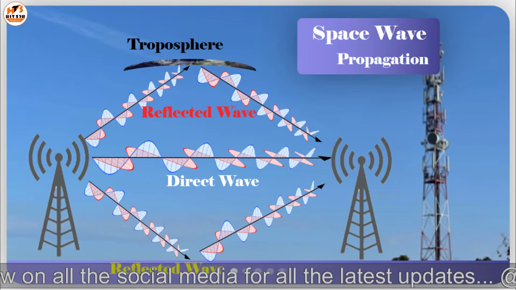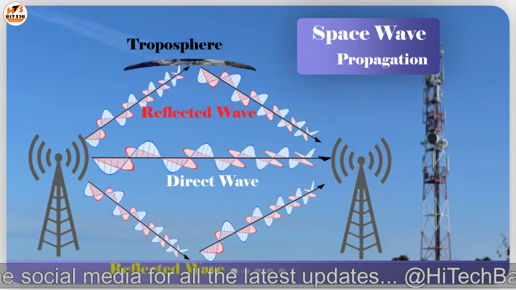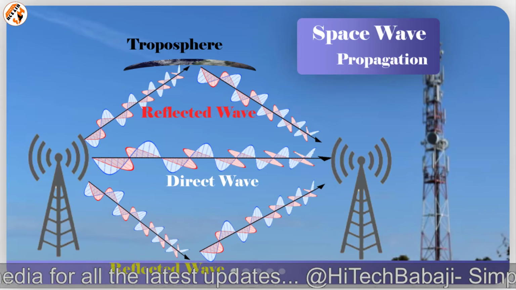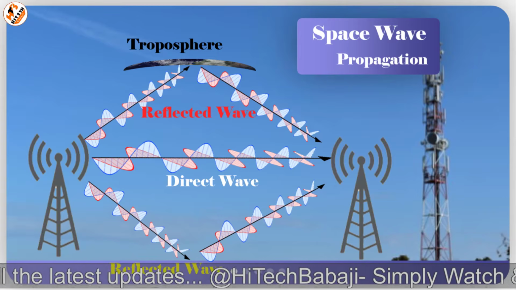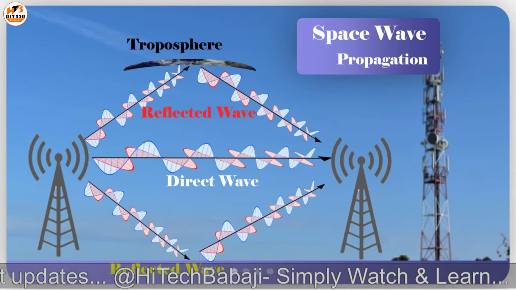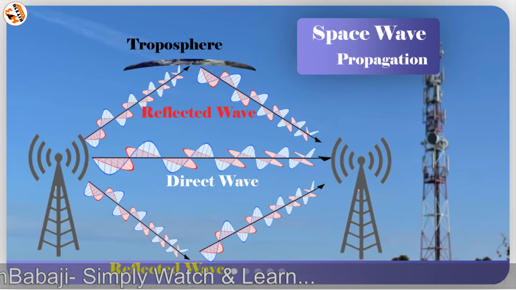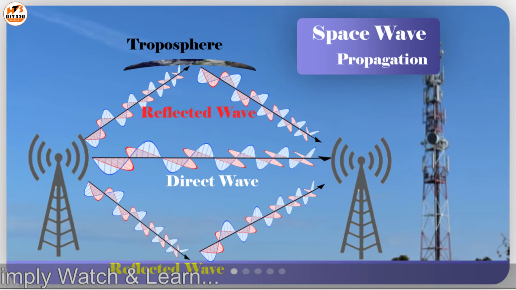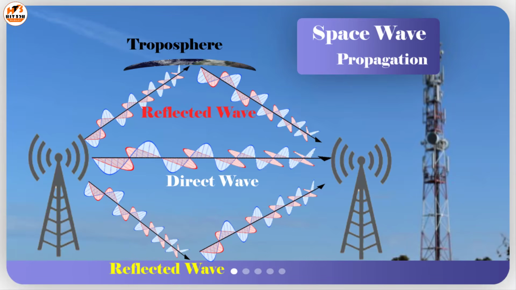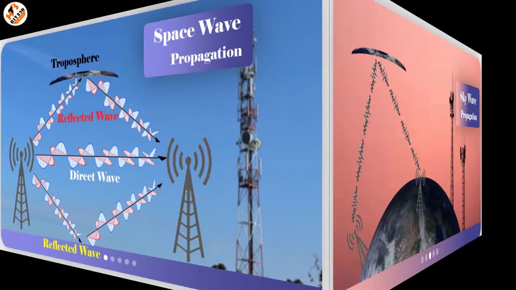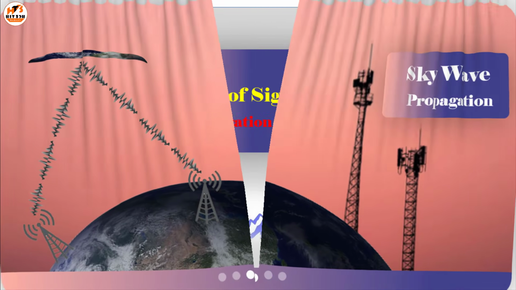Space wave propagation comprises two waves. One is the direct wave and another is the indirect or reflected wave. The direct wave follows line of sight propagation, whereas indirect waves have two components. One is reflected from the ground and the second one is reflected from the troposphere. The frequency range which is preferred is from 30 MHz to 300 MHz. Since one component of space wave propagation is the direct wave which follows line of sight propagation,